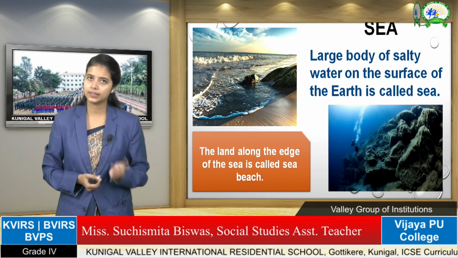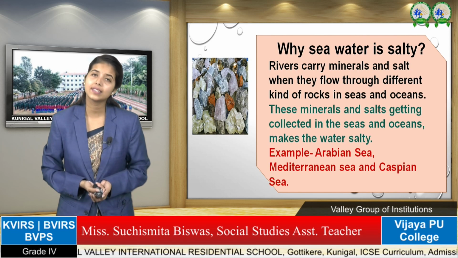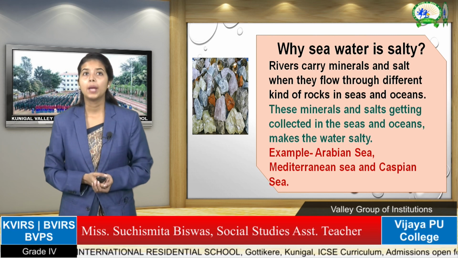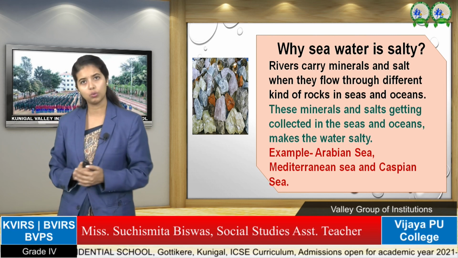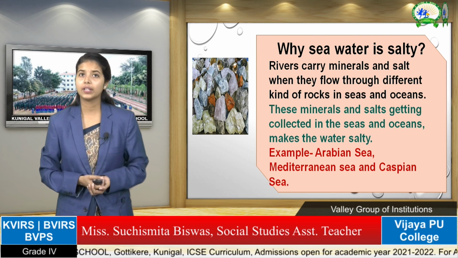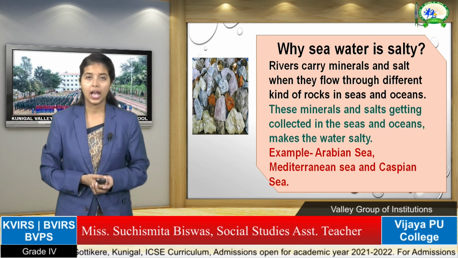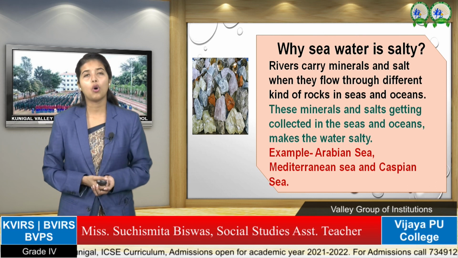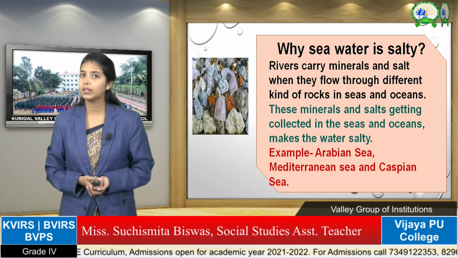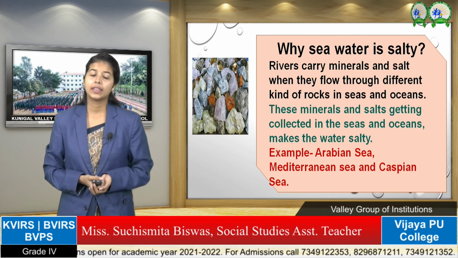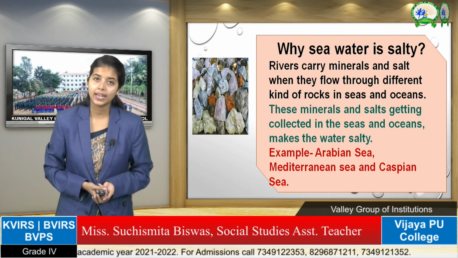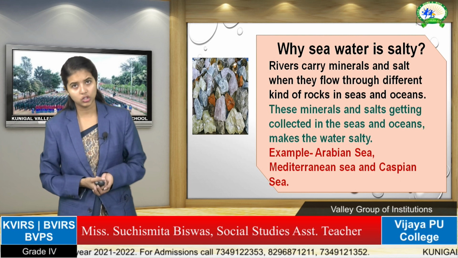Okay, that is sea. And why are the sea's waters salty? Because when the river comes and meets the ocean and sea, the river carries some kind of minerals and salt. When all the rivers come down and fall into an ocean and sea, they deposit those carried minerals and salt.